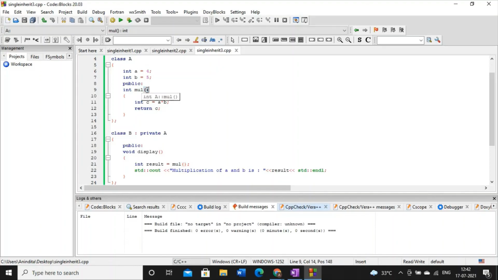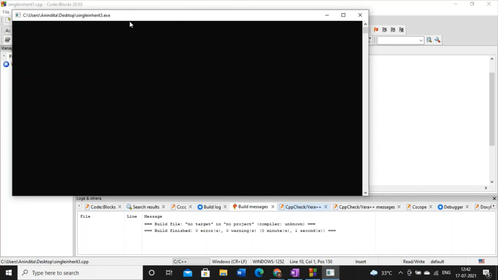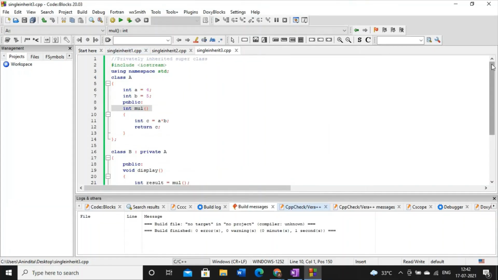This is the only way by which you can access privately inherited superclass content. Now let's execute this code. See, multiplication of A and B is 20. So this case you have to remember.